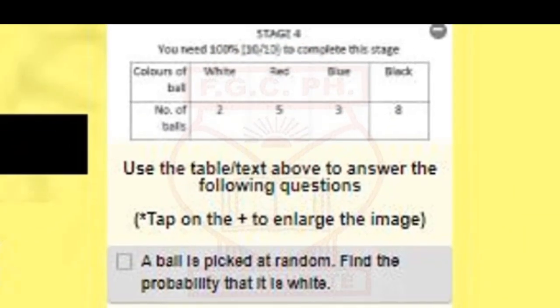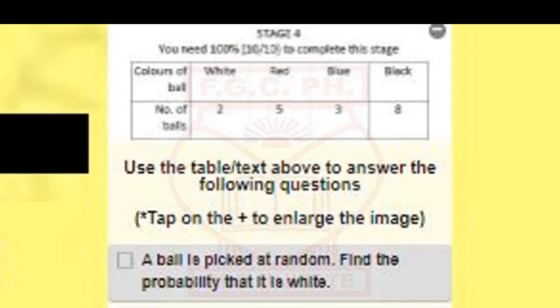All right, so we're going to answer such questions with this table right here, and let's do this to get it more clearly. Now, the first one is going to be, you look through this table, you see there are colors of balls here itemized and the number of balls for each color. So what we want to do is answer these questions with this table. A ball is picked at random. Find the probability that it is white.